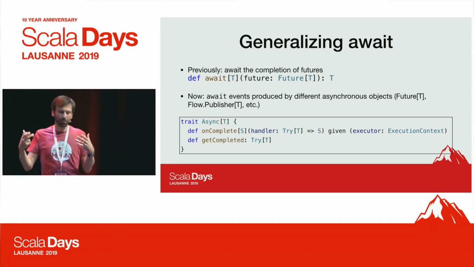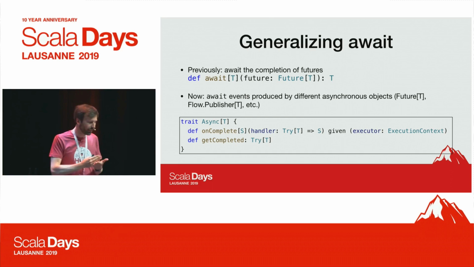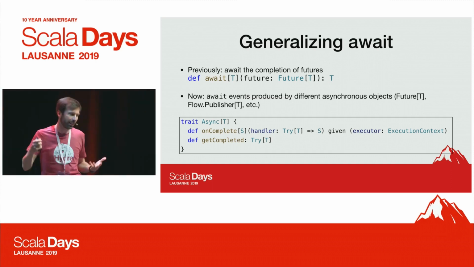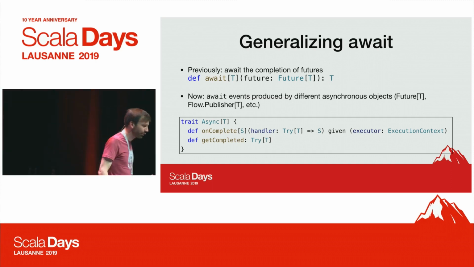For a stream, it would say, is the next event available? Yes or no, right? And by the way, if it's available, we get the try. If it's not available, we get null. So it's either null or a try.